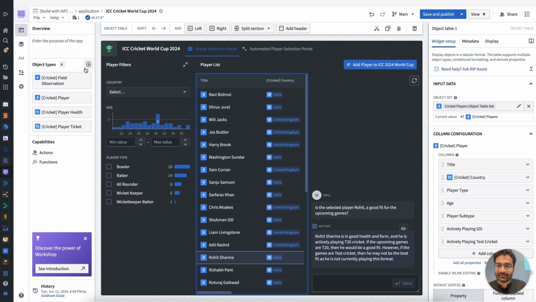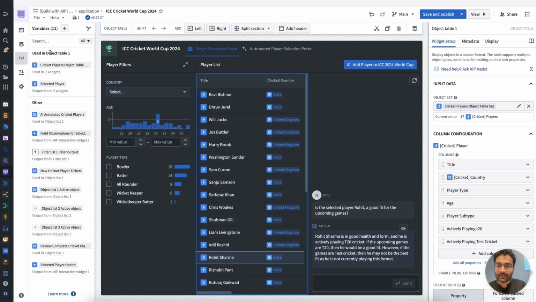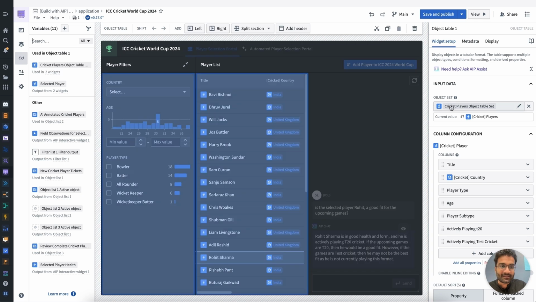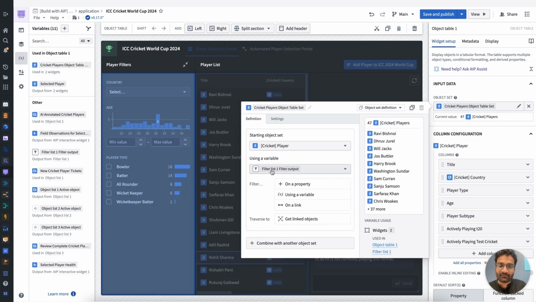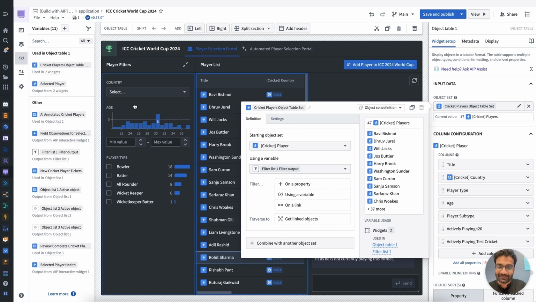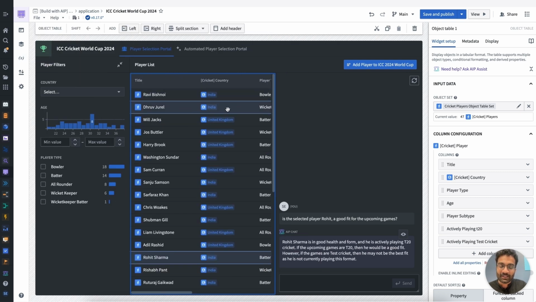If you can see, this Workshop application is merely backed by 4 types of objects. And the variables that are curated here are the ones I'm actually using to back some of these widgets. In this case, one of the variables was all of the cricket players filtered by the filter widget that we had set earlier. Once we change those, this variable changes and thus the information displayed to us. So this high fidelity application builder allowed me to curate this type of application very quickly.